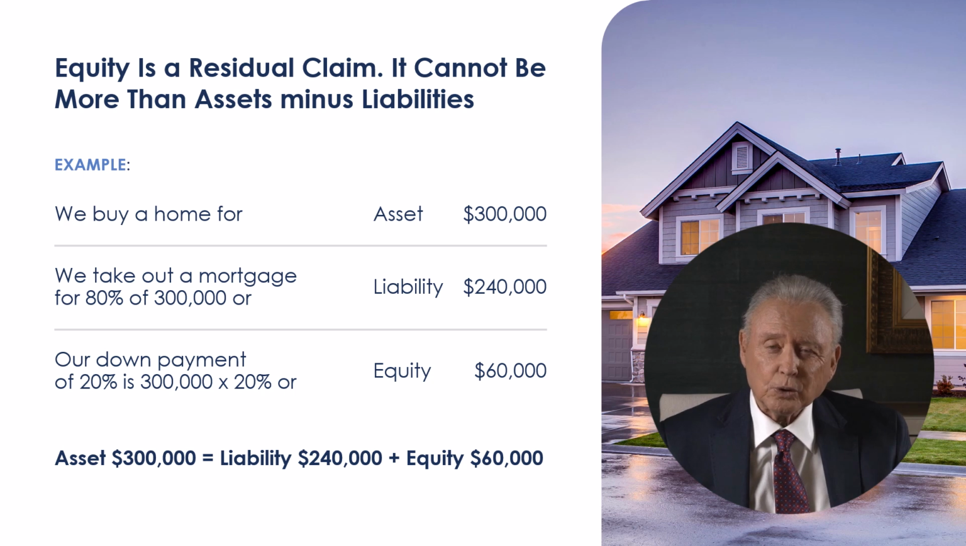Let us look at home ownership as a way of identifying assets, liabilities, and capital. We buy a home for $300,000, the asset. We borrow 80%, or $240,000, with a mortgage, the claim of creditors. Our down payment of $60,000 is equity, the claim of the owner. Notice that assets do, in fact, equal liabilities and capital.